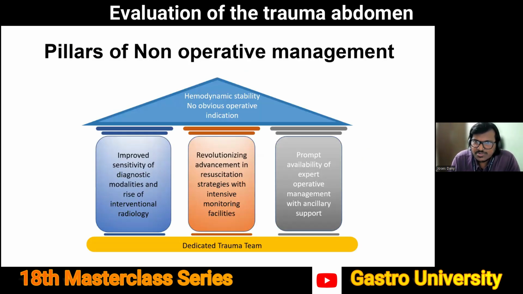So I don't want to go into the management part, which will be covered in the coming lectures, but just a word on what non-operative management is and why and where it should be done. It is important to understand that although NOM has become the pillar of management for solid organ injury in this day and age, it should only be done in patients with hemodynamic stability. There is no obvious operative indication. There should be diagnostic and interventional facilities available in your institution. There should be facility for intensive monitoring, and expert care 24 hours should be available in the form of surgical, blood bank, anesthesia team. So basically your hospital should have a dedicated trauma team.